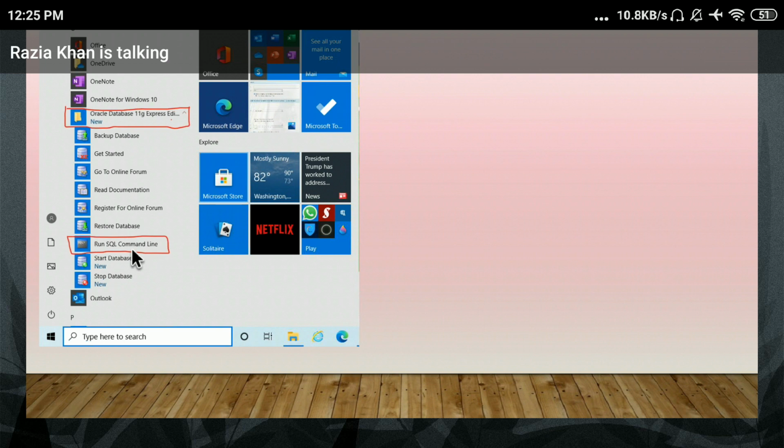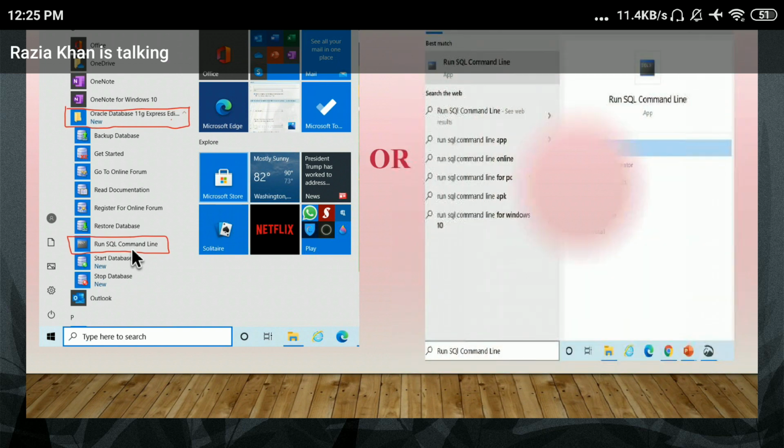You can open it this way, or this is another way: directly there is a search bar, and you can just search run SQL command line. So this will open. This is your SQL command line.